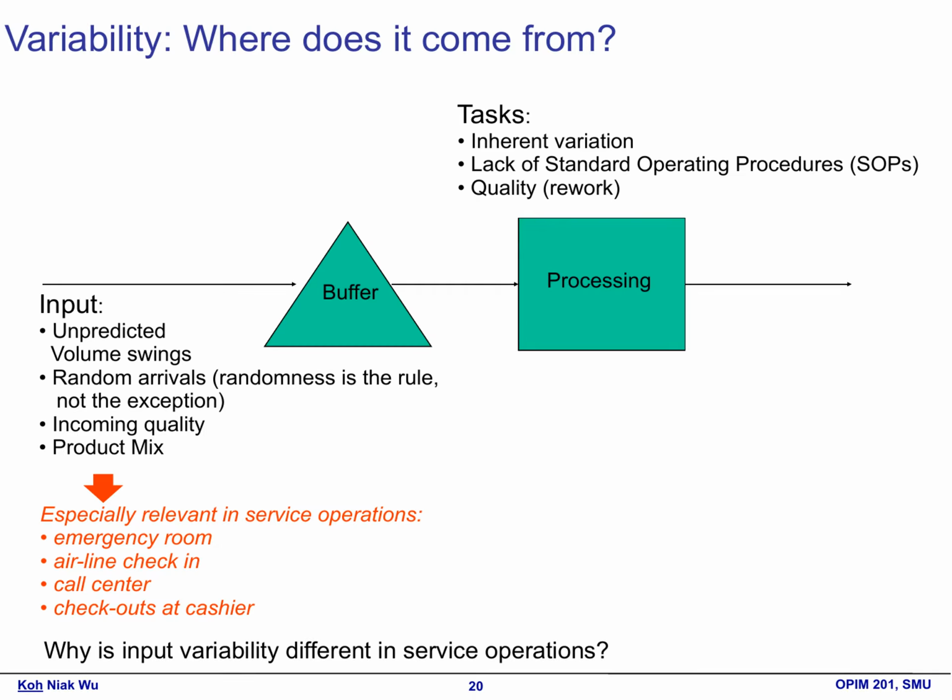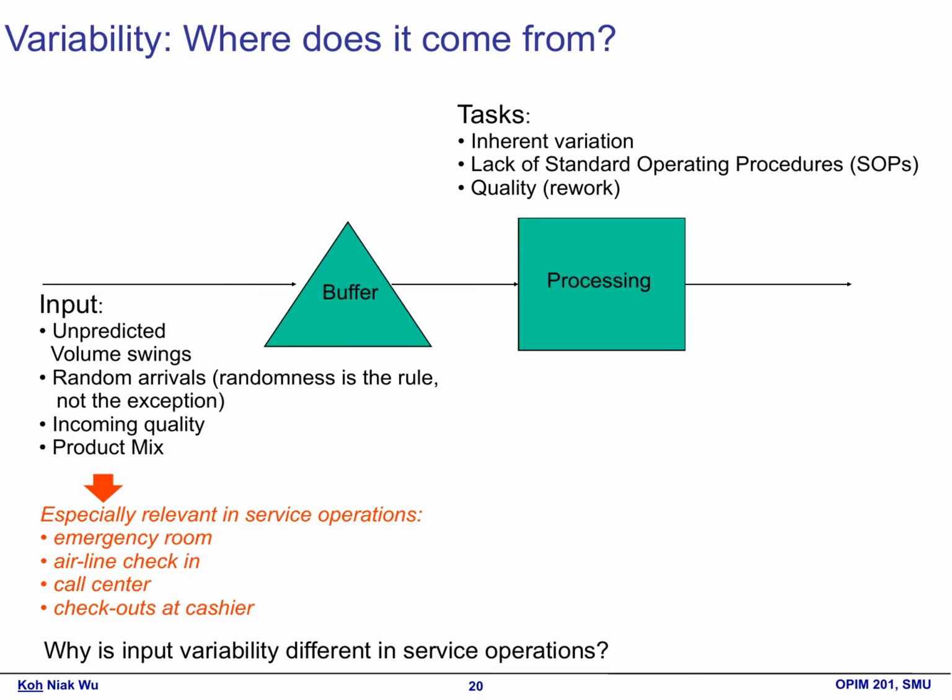For tasks, we have inherent variation. This refers to the natural fluctuations that occur in any process. It's important to recognize that some level of variability is expected and often unavoidable. Next, we consider the lack of standard operating procedures, SOPs. When clear guidelines are missing, processes can become inconsistent. This inconsistency leads to increased variability, making it harder to predict outcomes.